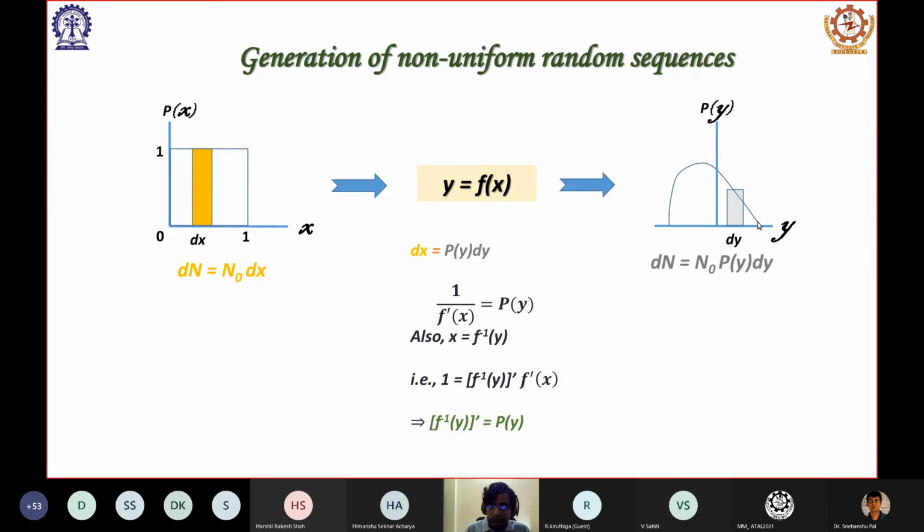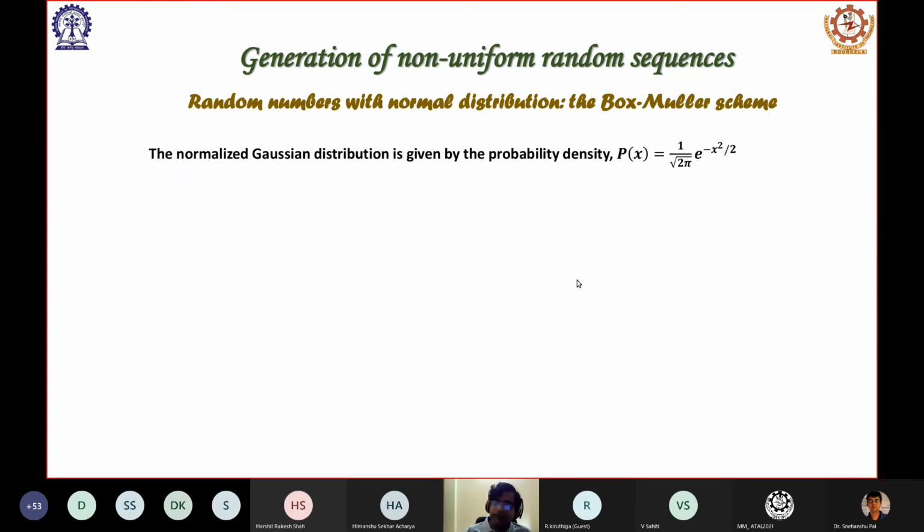And it turns out that there is no guarantee that for every arbitrary probability density p(y) you are going to find such a function f which will be satisfying this condition, this criteria. So you cannot use this particular scheme for any arbitrary distribution. Only some certain distributions are available for which this technique can be used. Fortunately, this technique can be used for normally distributed numbers.